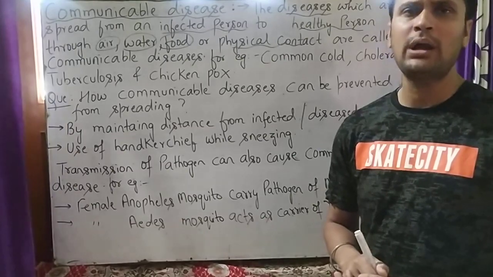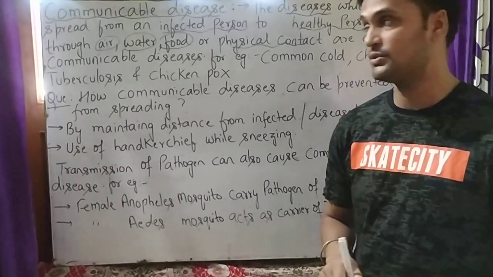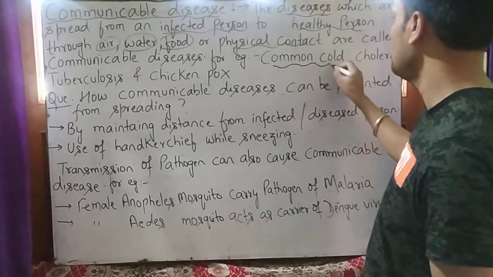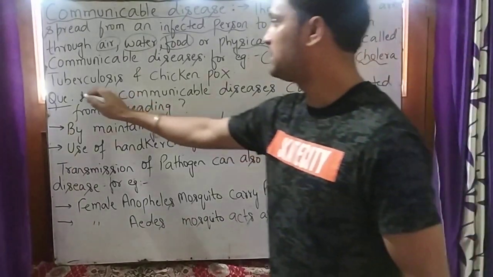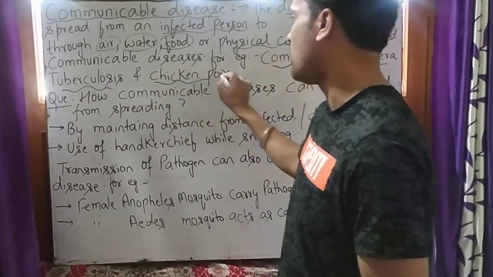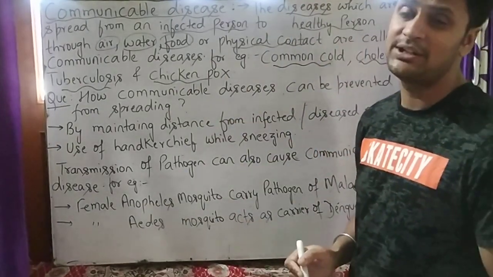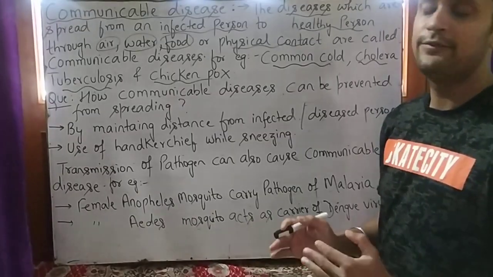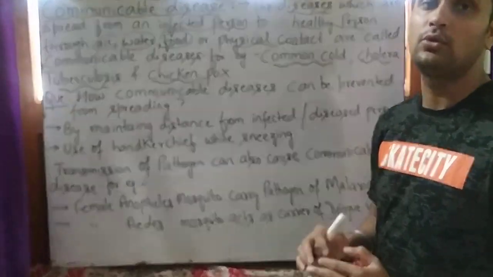So we will know what those communicable diseases are. They are common cold, cholera, tuberculosis, and chickenpox. These are the diseases which are spread through air, water, or any physical contact to a healthy person.